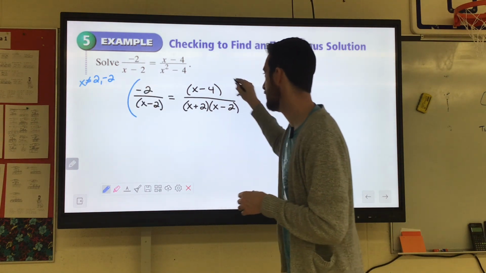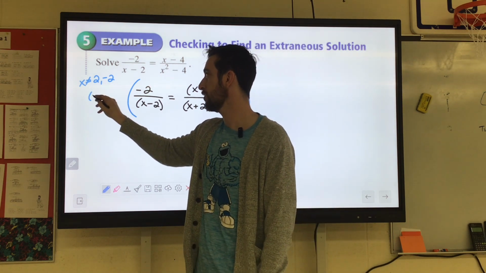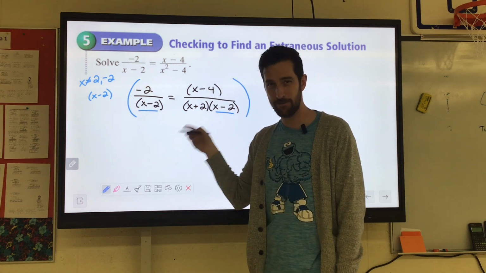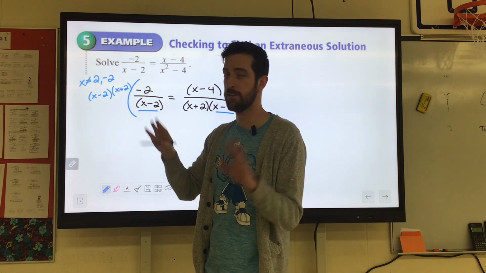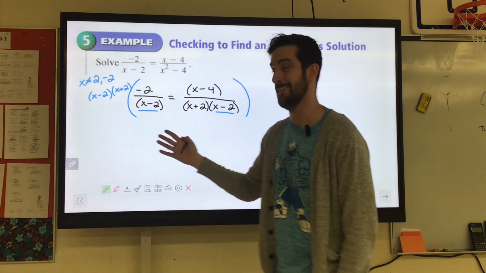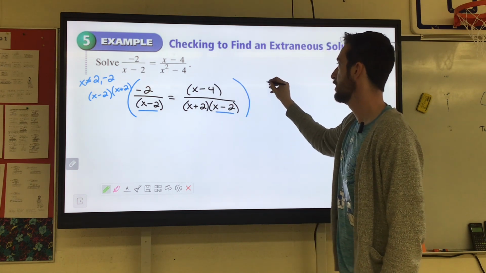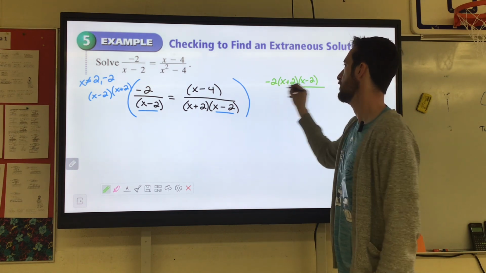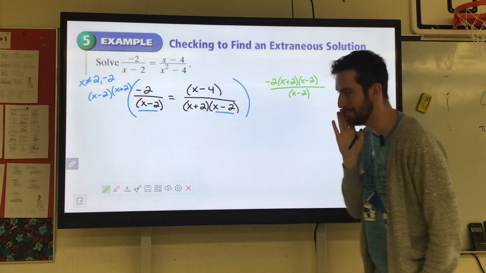Let's try this problem like we were doing the original problems, by multiplying by a common denominator. Now, a common denominator would have to include all parts of the denominators. So it would have to include an x minus 2. That handles this and this, but it also has to include an x plus 2. That looks like it's going to be a crazy amount of work. You'll actually see a lot of stuff cancels out, and this will actually be really nice. So we're multiplying these in the numerator. So up top, we'll have negative 2 times x plus 2, x minus 2. The denominator's still there, the x minus 2, but you'll see that's going to cancel out here in a little bit.